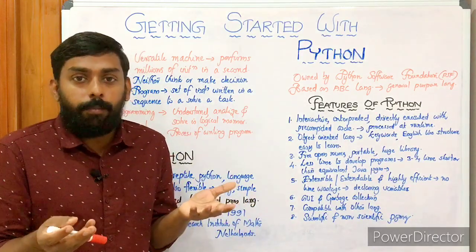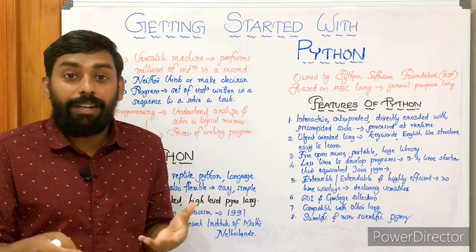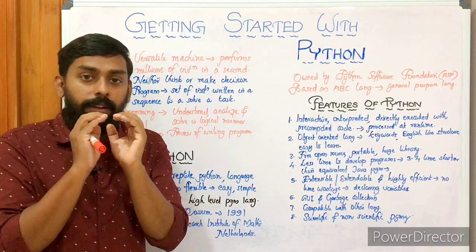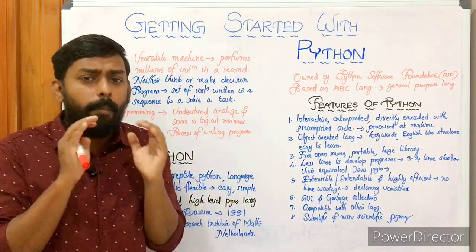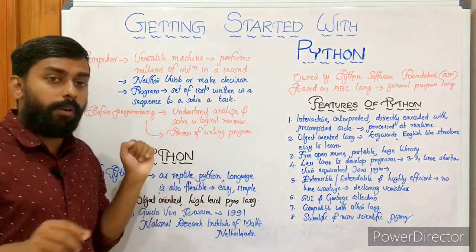You know what actually a high level programming language is? In a high level programming language we can see a composition of English words in a very large quantity. We are developing programs, or in programming languages we can see English. We commonly use English words for constructing programs. That's what high level programming languages are.